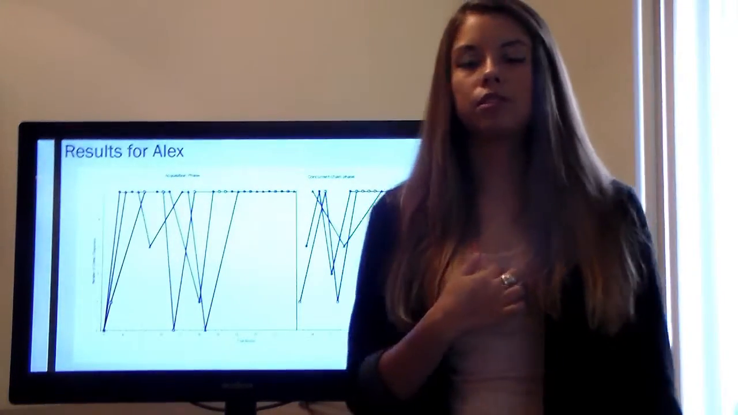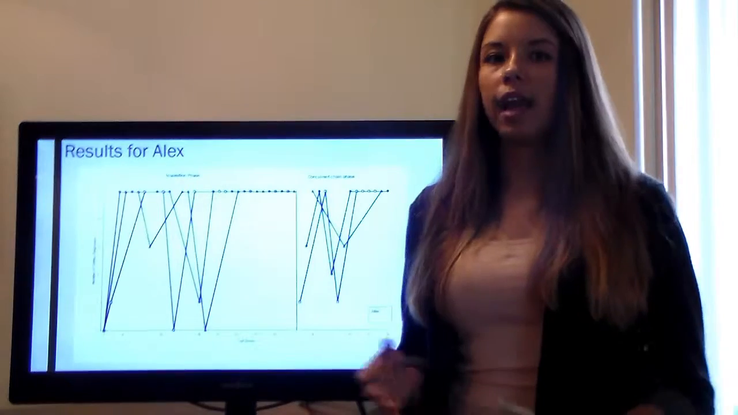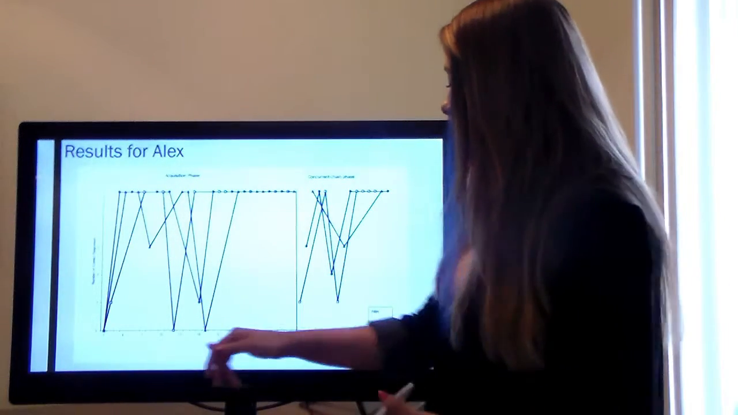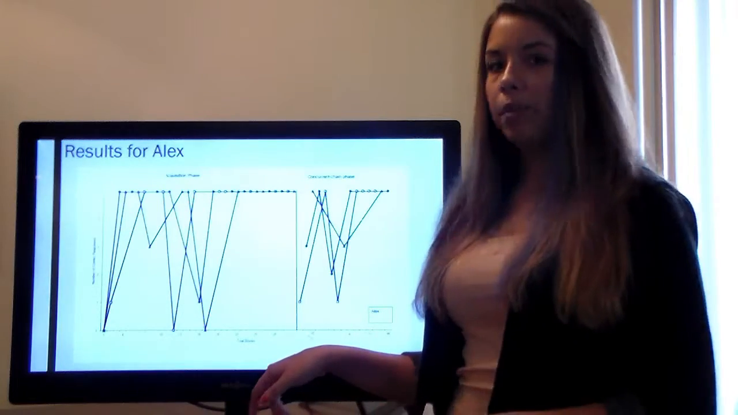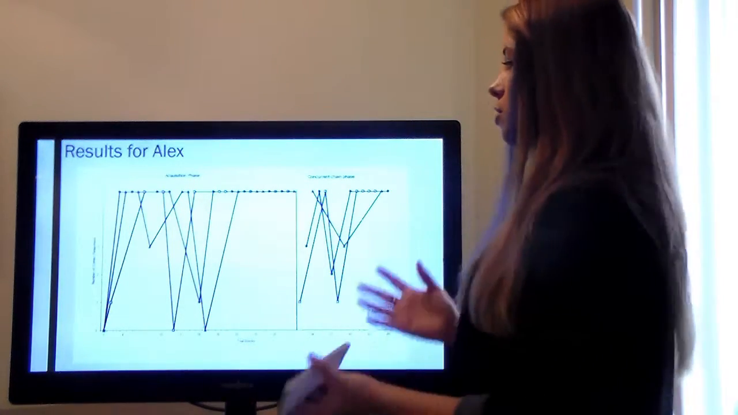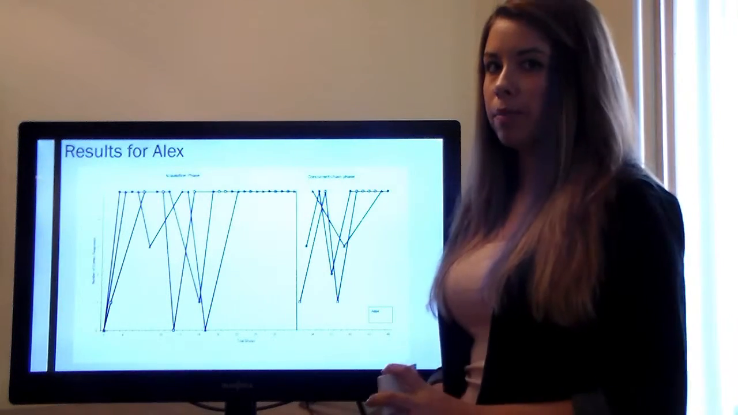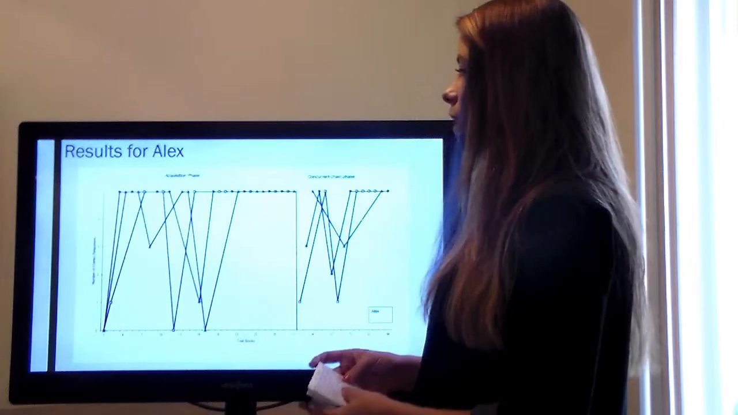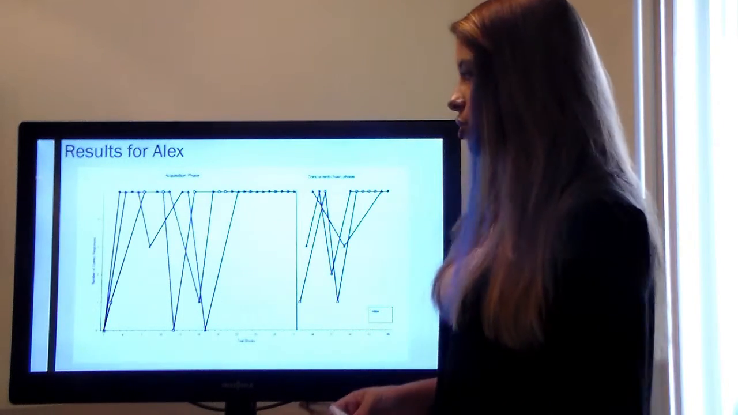Now I'm going to move on to results. I'm going to start with Alex. Again, I use pseudonyms to cover identity. The x-axis displays trial blocks, and the y-axis is the number of correct responses. So this graph depicts the total number of correct responses displayed by Alex. There was a lot of variability in his responding in the acquisition phase.